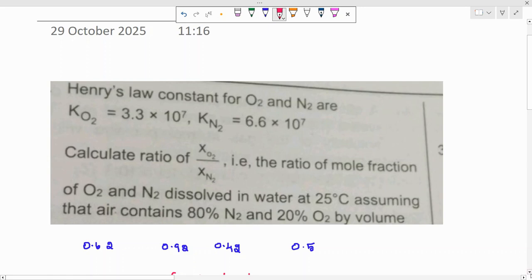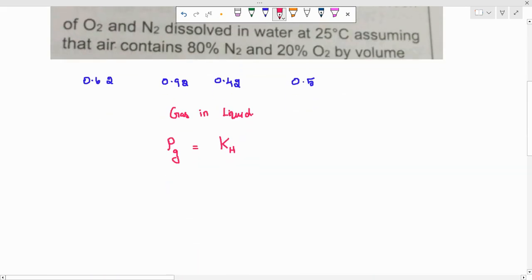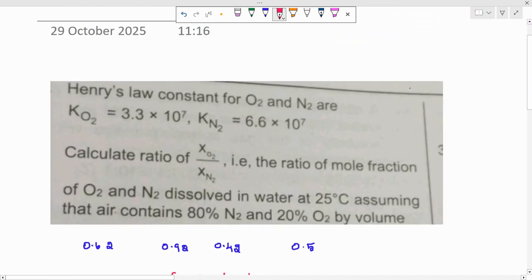Okay. So first of all, this question is asked in the solution lesson. Henry's law constants for oxygen and nitrogen are given, and then calculate the ratio of mole fraction of O2 to mole fraction of N2. Sometimes you students may say, ma'am, I don't even know the formula itself, then how can I try in my own way? Please don't think like that. Just take a book and see the formula and then work it out.